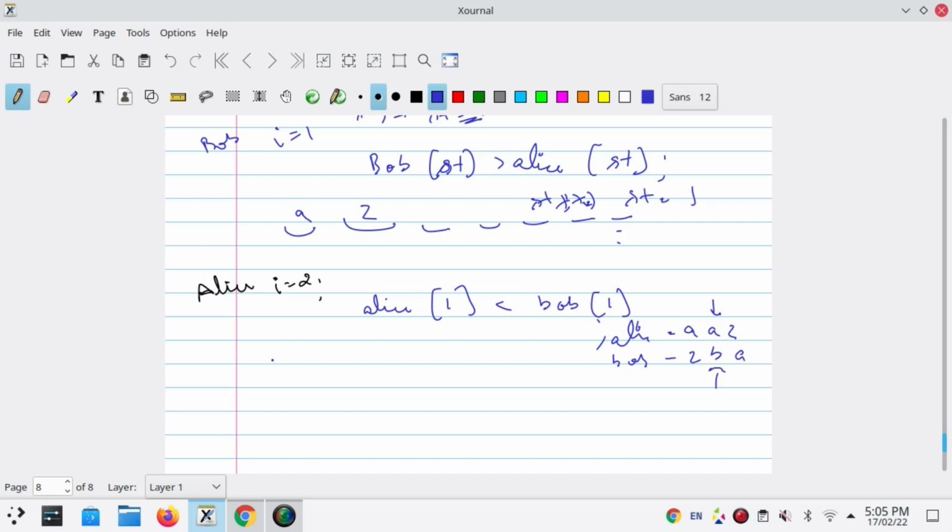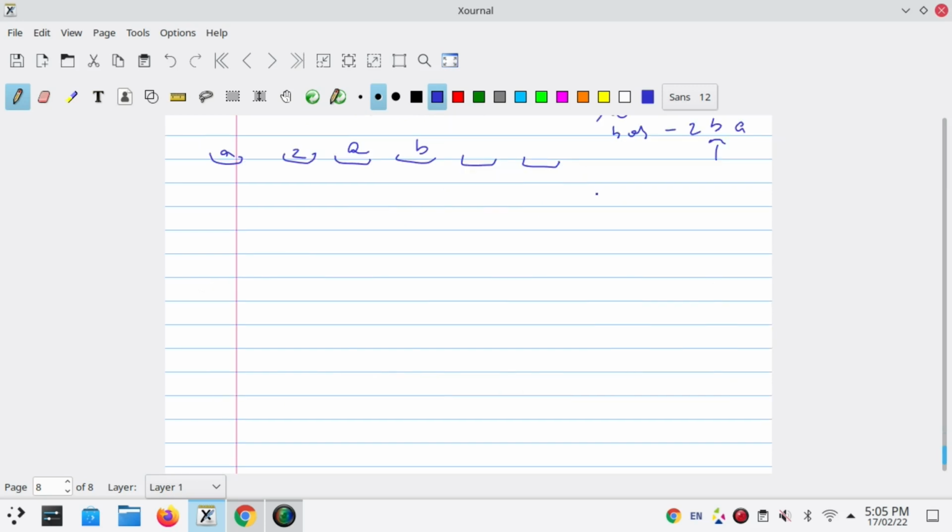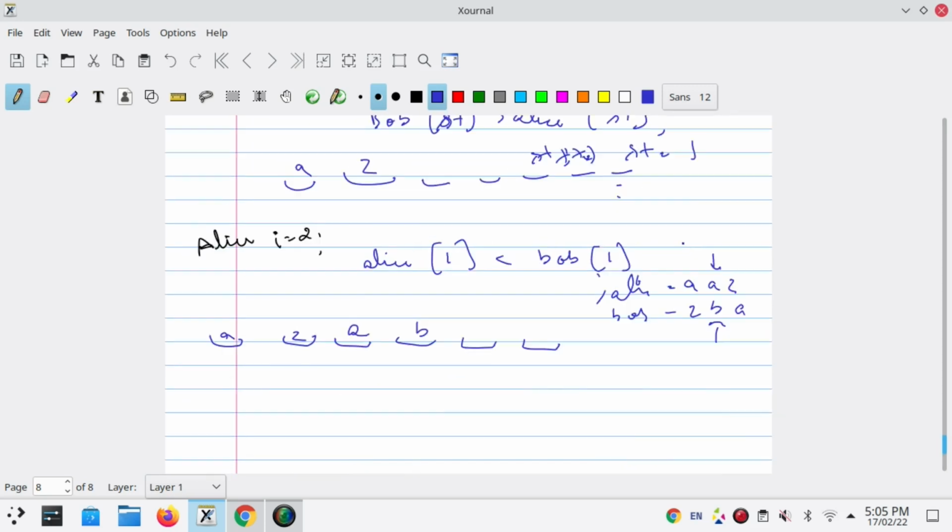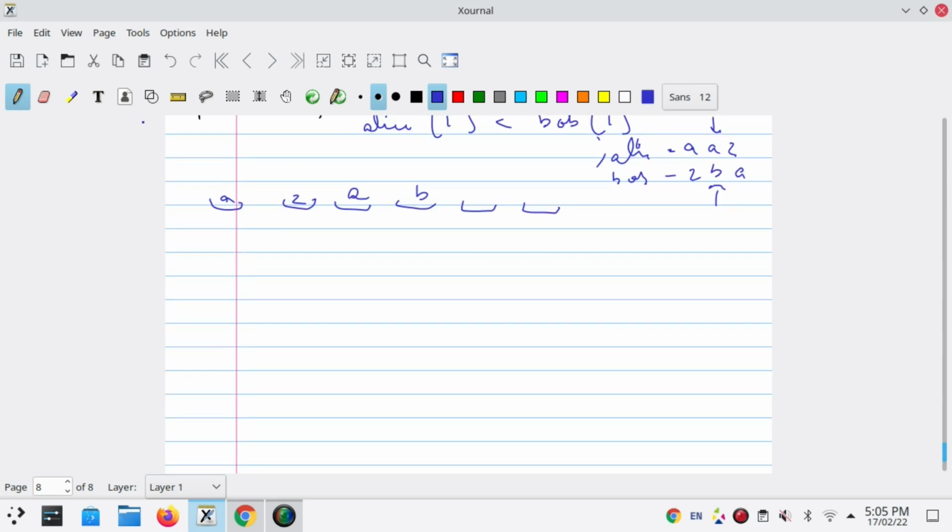Okay, so now we know that the string has become A and Z already. Yes, so now we will check if Alice 1 is less than Bob 1, it will say yes, then Alice will insert A here and Bob will insert B here. B will be inserted at I equals to 3. In the same way, this whole string will be made. But now it is a very easy case. It is a very easy case when all of Alice's string is less than Bob's.